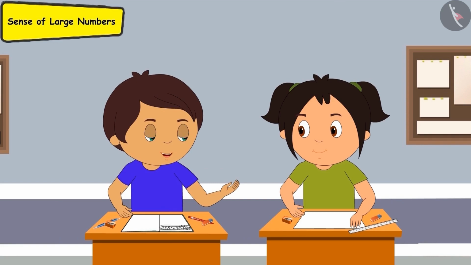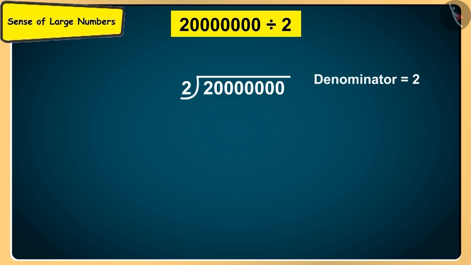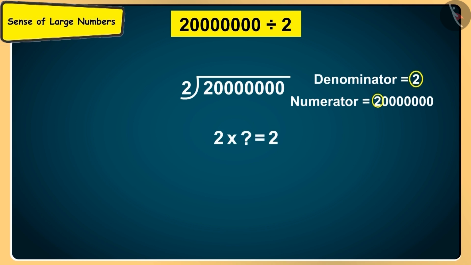But Didi, how did this happen? Half of 2 crores means we divide it into 2 equal halves by dividing it by 2, which means 2 will be the denominator and 2 crores will be the numerator. Now the first number of the numerator is 2 and the denominator is also 2. So how many times would it take for the numerator to be divided by 2? 2 ones are 2. So subtracting 2 from 2 will give us 0.